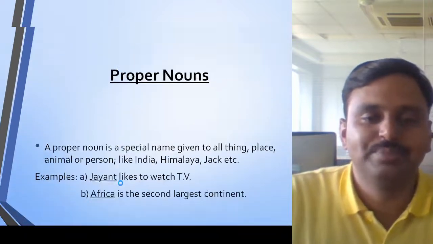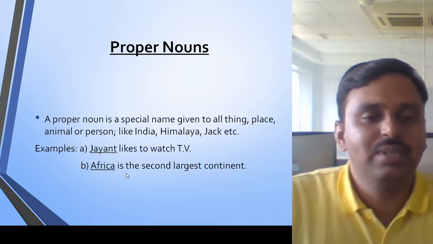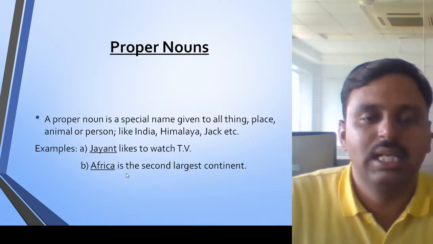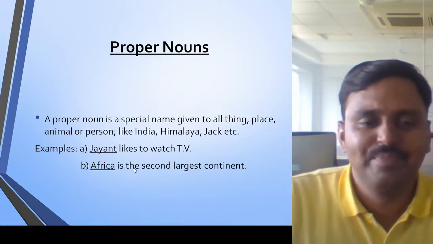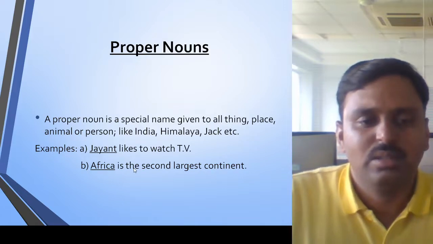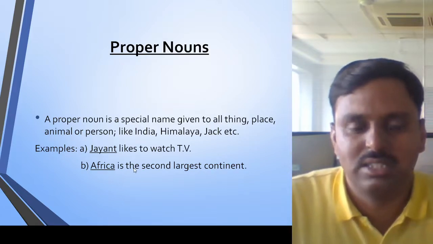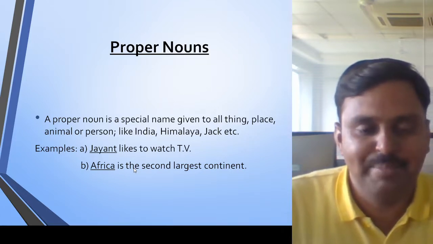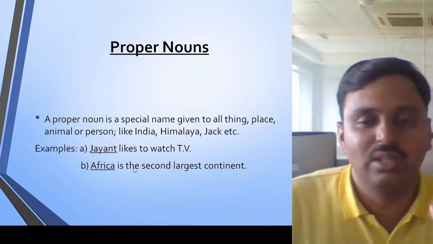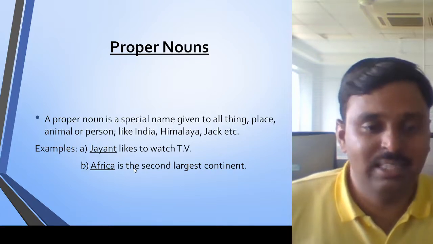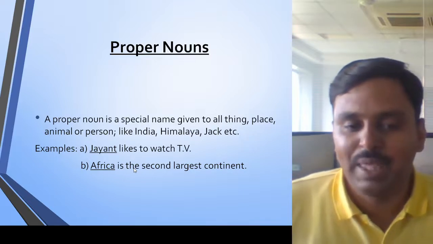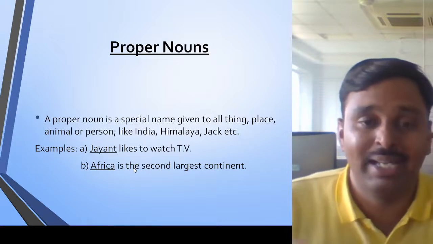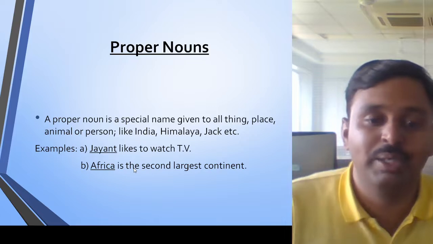Let's go to the next point, proper nouns. A proper noun is a special name given to a thing, place, person, animal, etc. Examples are India, Himalaya, Jack, a particular person's name. When we talk about a person or a place name, the particular name comes to your mind. Take the example, Jayant likes to watch TV. When I say the name Jayant, the particular boy's image comes into your mind. That is a specific boy.